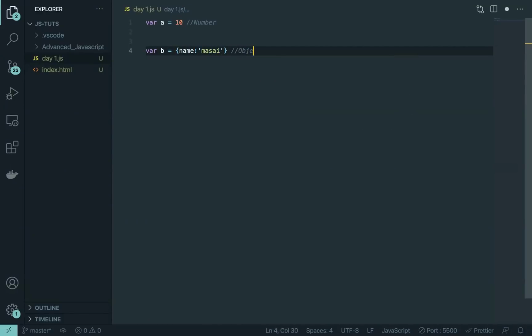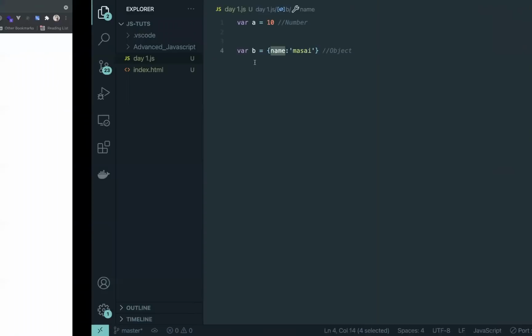Sorry, object. Now the way we are looking at it is a very abstract idea, like we don't know how these things are being represented in the memory. We don't know how JavaScript is acting on these things. One thing is sure, that it is different. This is number and this is object. There is a key value pair here. So in memory these things might be getting stored differently, right? So that's what we'll be learning here.